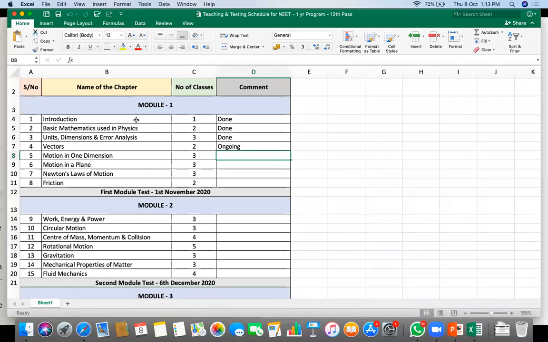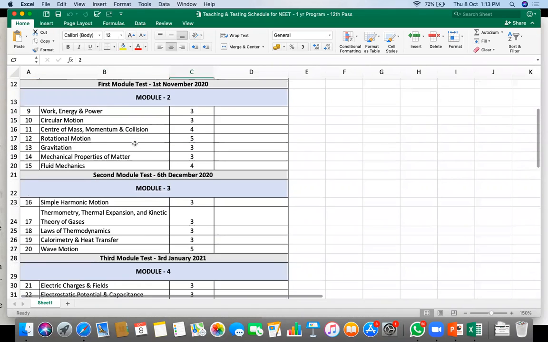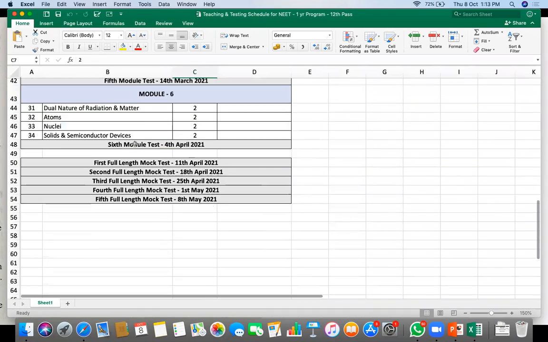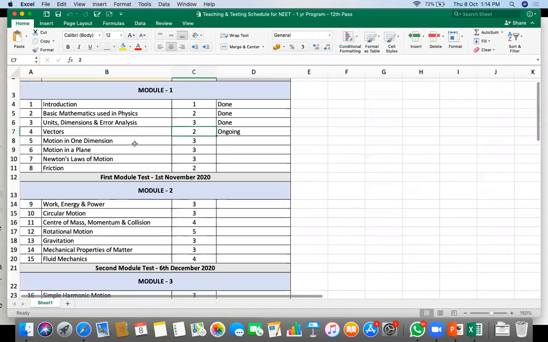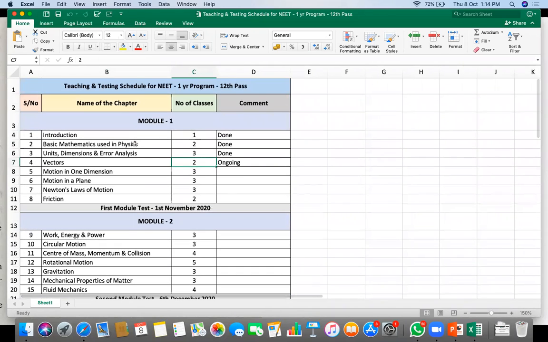Introduction was the first day, when we gave you the lectures and other details about how to prepare. Basic mathematics used in physics, we did 2 classes, and units and dimensions, we did 3 classes. Vectors is ongoing, we are doing vectors right now. This is what we'll be following. If we follow this, then only we'll be able to complete everything on time. Otherwise, a 2-year course to be completed in 6 months would be difficult.